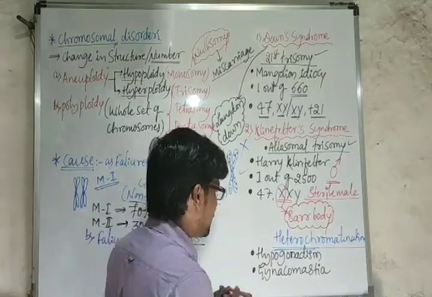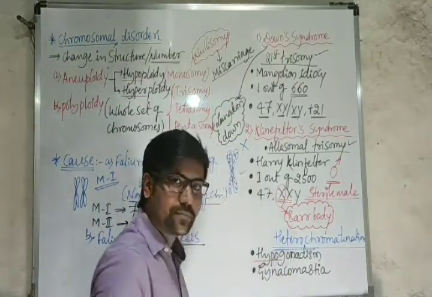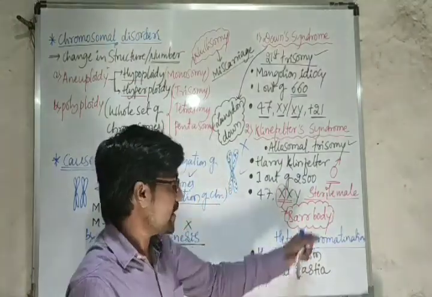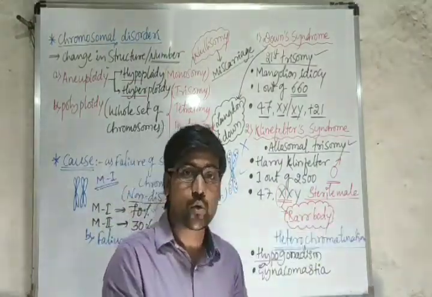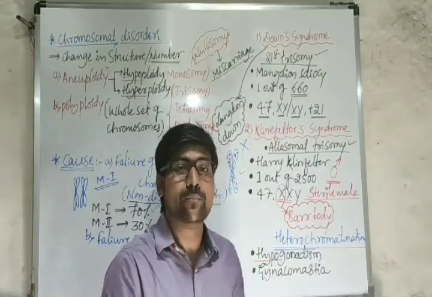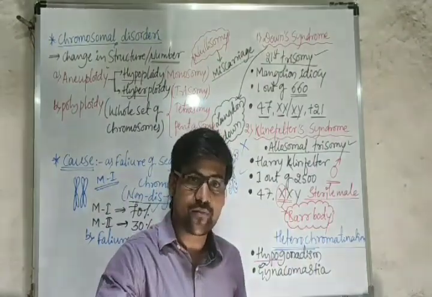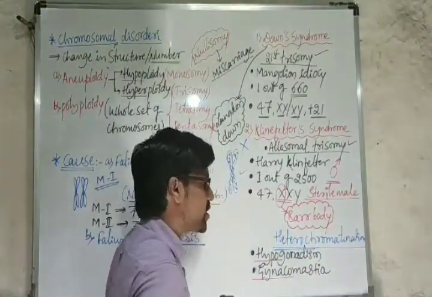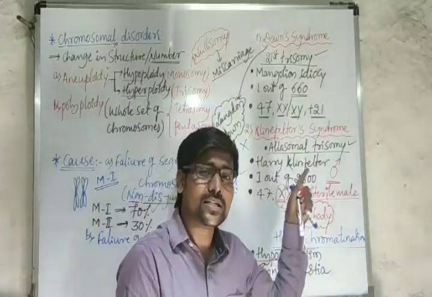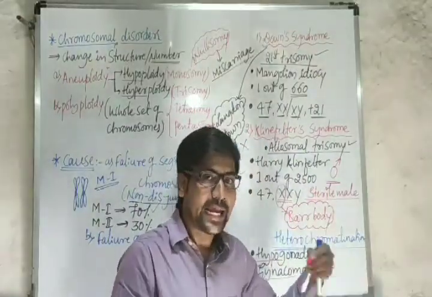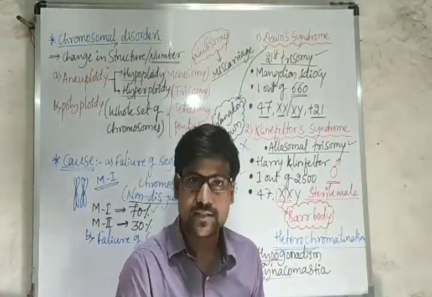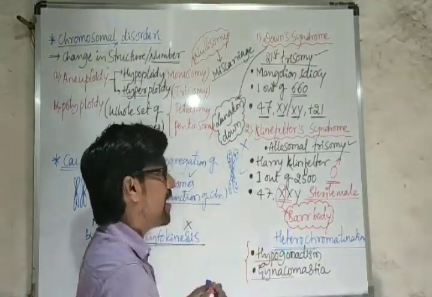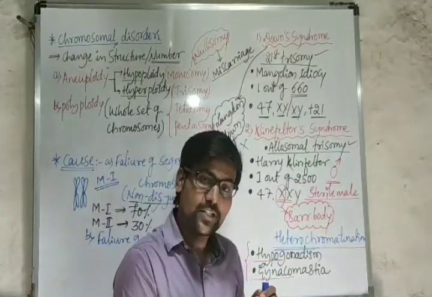Hypogonadism means, hypo means less, right? Gonadism refers to the gonad size, that means the testis. In the male, the testis is rudimentary. Testes are not developed well. Because of that, sperm production is also affected. Hence, he is a sterile male. The second thing is the gynecomastia condition. Gynecomastia means even though the patient is male, he shows the development of breasts. These are the major two symptoms of Klinefelter syndrome here, right?